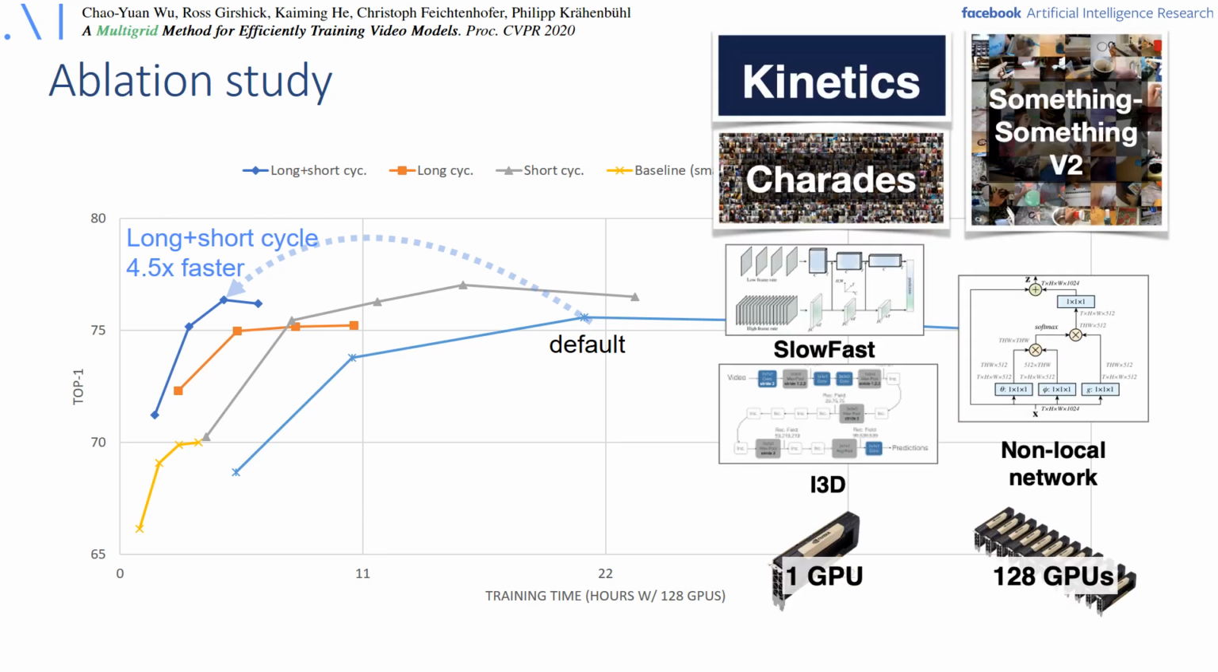In the paper, we explore this for various settings on 3 datasets, Kinetics, Charades, and Something-Something, with 3 models, SlowFast, R50 and non-local, and various amounts of GPUs used during training, from 1 to 128 GPUs.